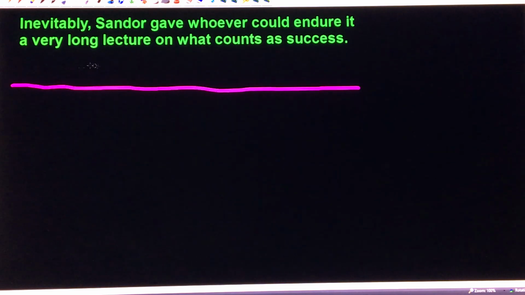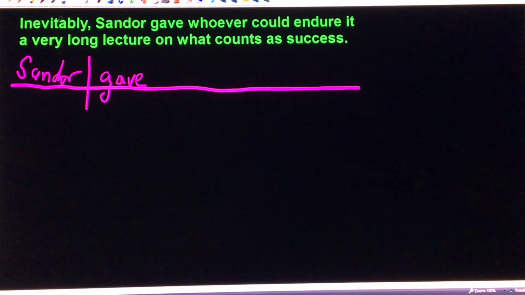So here's our baseline. Sandor is the subject, and what did he do? He gave. So you always have to jump in and figure out the subject-verb combination. Who did the giving? Sandor. What was Sandor doing? Giving. And that's our subject-verb combination.